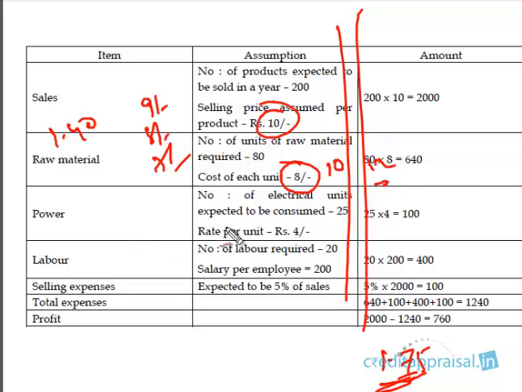Maybe we'll change power. What if the power company, instead of 4, charges 5 per unit or 6 per unit? So the important key assumptions will be tweaked a bit, right? We can say the company is assuming it is going to sell 200 units. Maybe the company might ultimately sell only 150. So what if the company sells only 150? Will the viability of the project be affected? So we'll be changing some key assumptions and see what the impact on DSCR is.